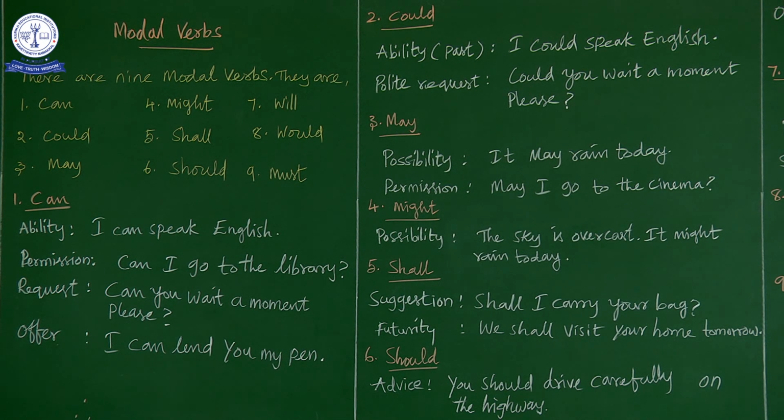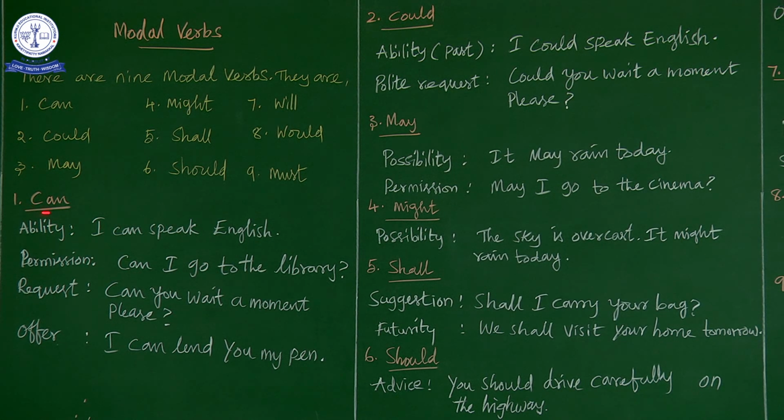These are all very important modal verbs, and we have another name for this, that is modal auxiliaries. Modal auxiliaries consist of modal verbs and semi-modal verbs. We have 9 modal verbs and 4 semi-modal verbs that we will deal with in the next class. Now in an elaborate manner we are going to discuss these modal verbs.